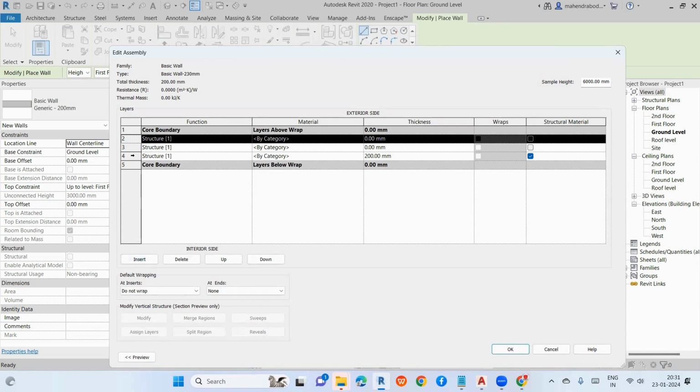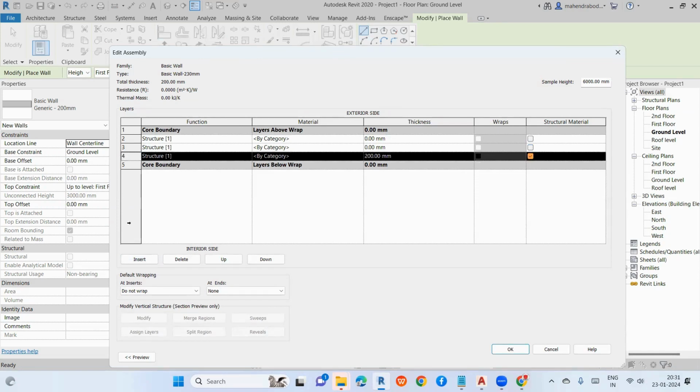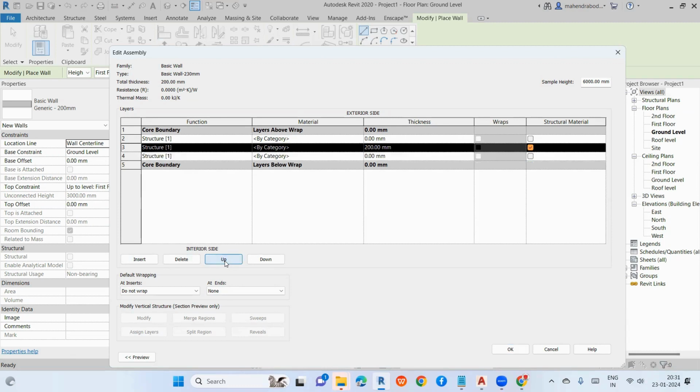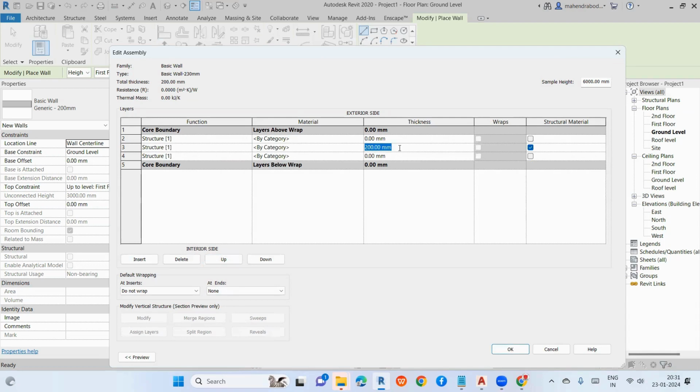Okay. So now I'll select this one. Okay. I'll move this to the middle. Okay. Now I'll change this data, that means the dimension. Okay. I'll make this 190 mm. That is the center of the wall. So this is 20 mm. So the total wall is 230 mm.